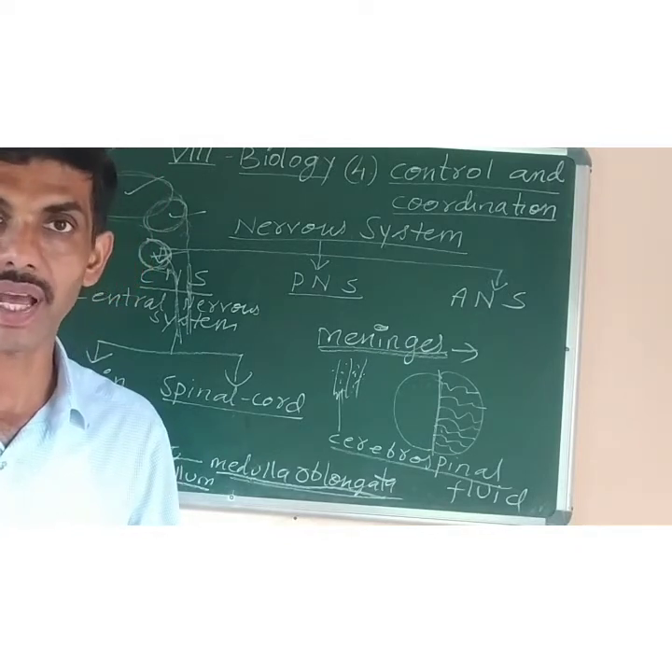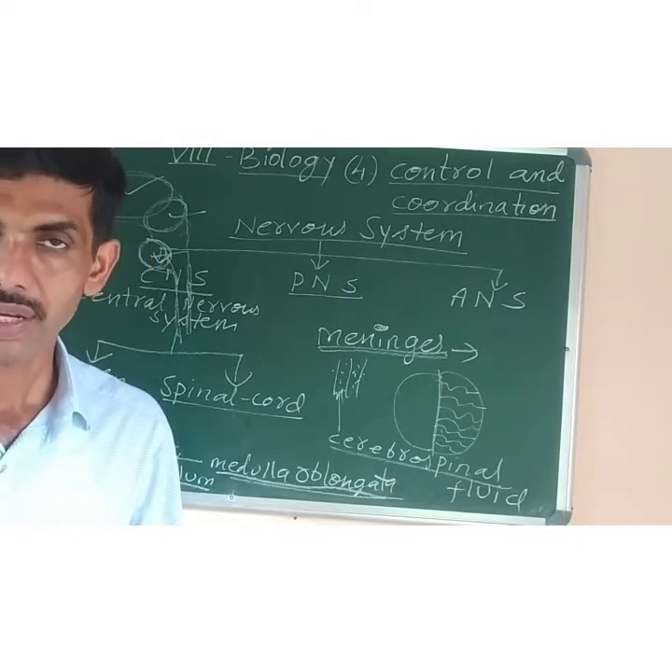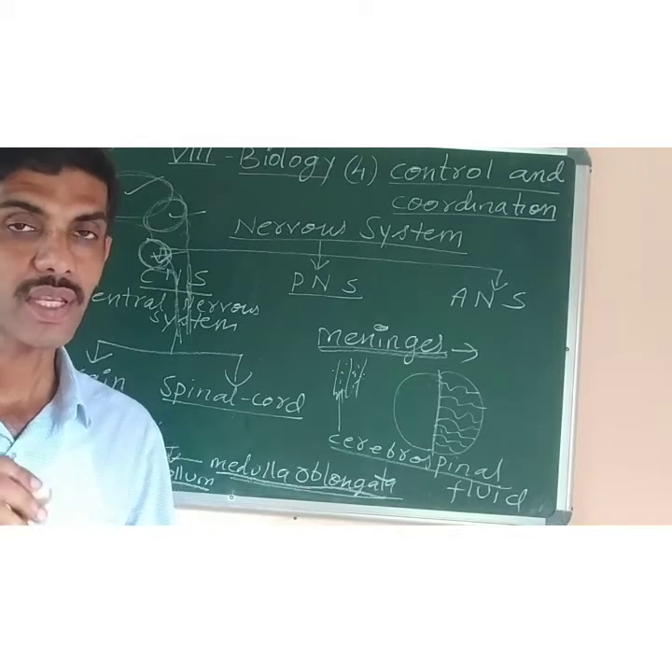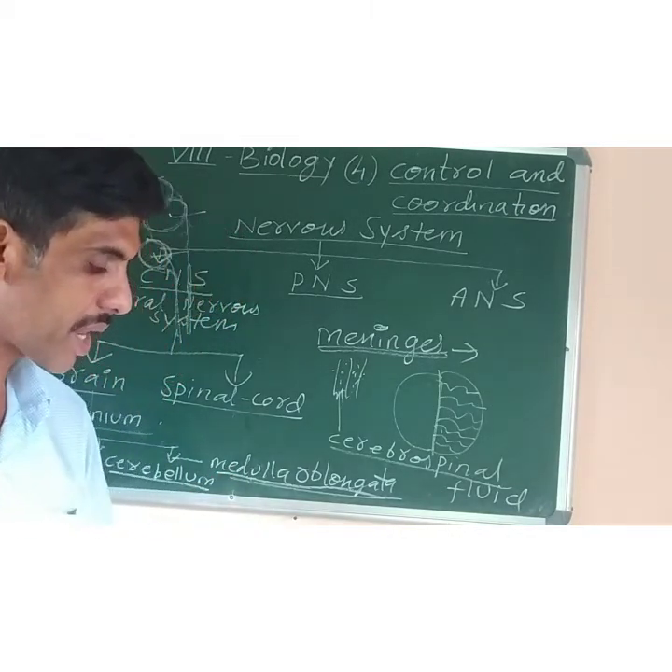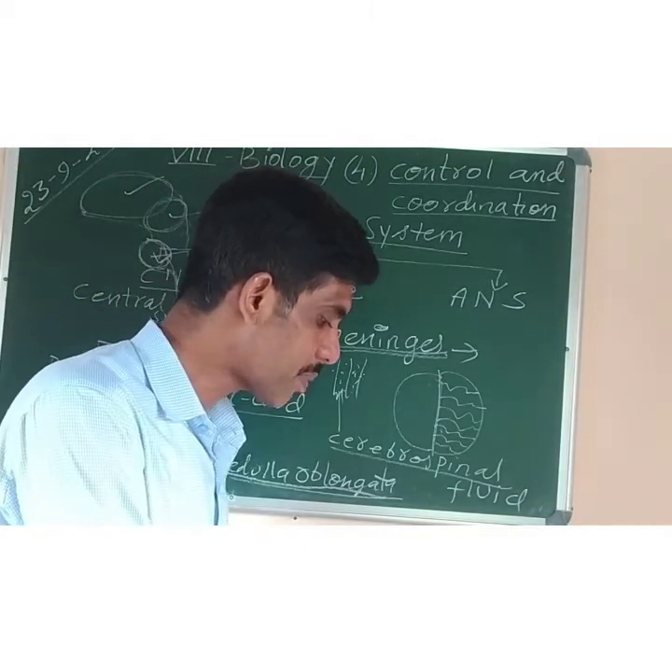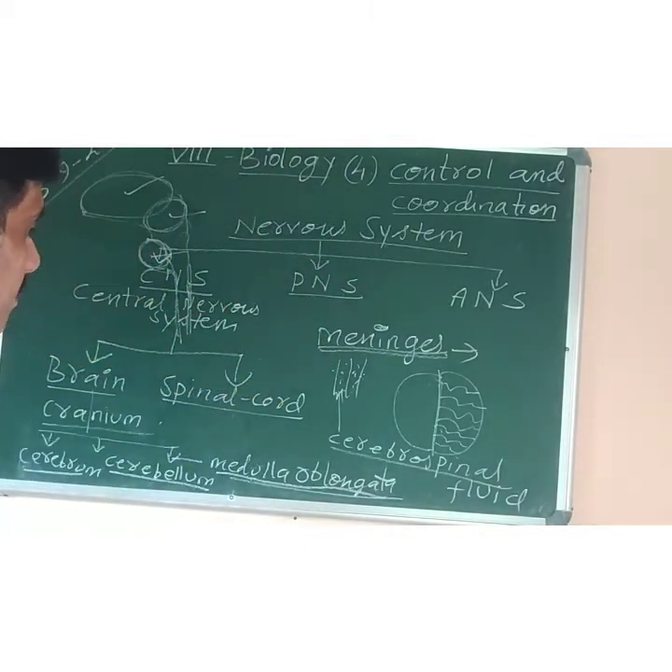Like I said, breathing and heartbeat are not controlled by our brain. Such actions are controlled by the medulla oblongata, and peristalsis also. Now next we have to study the spinal cord. The spinal cord diagram is also there in the book, you can see.